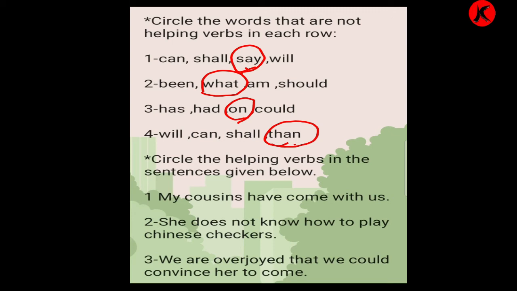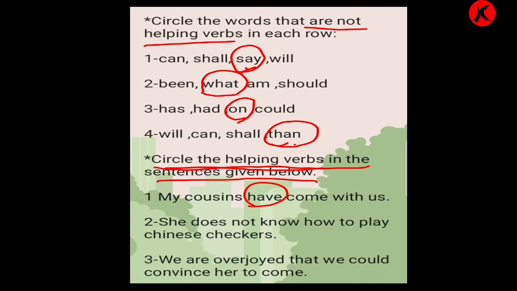Now we'll do another exercise. Circle the helping verbs in the sentences given below. In the first exercise, we circled the words that are not helping verbs. In this exercise, we have to circle the helping verbs in these sentences. Number 1, my cousin have come with us.